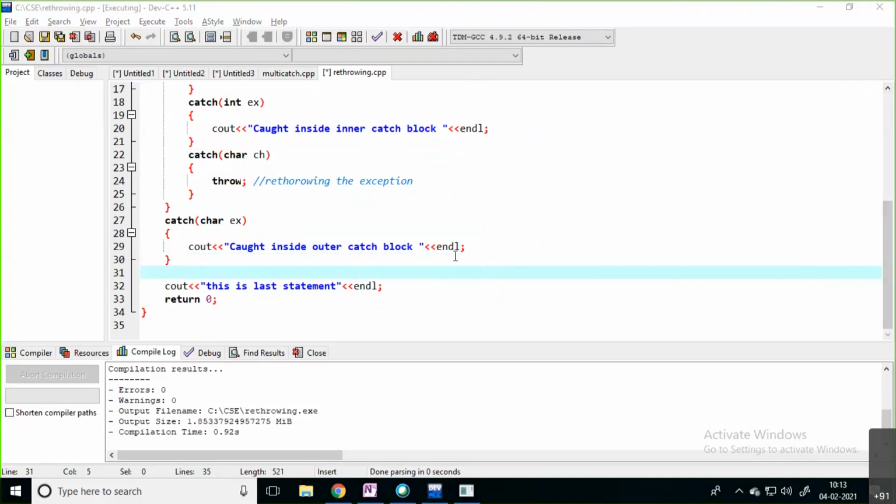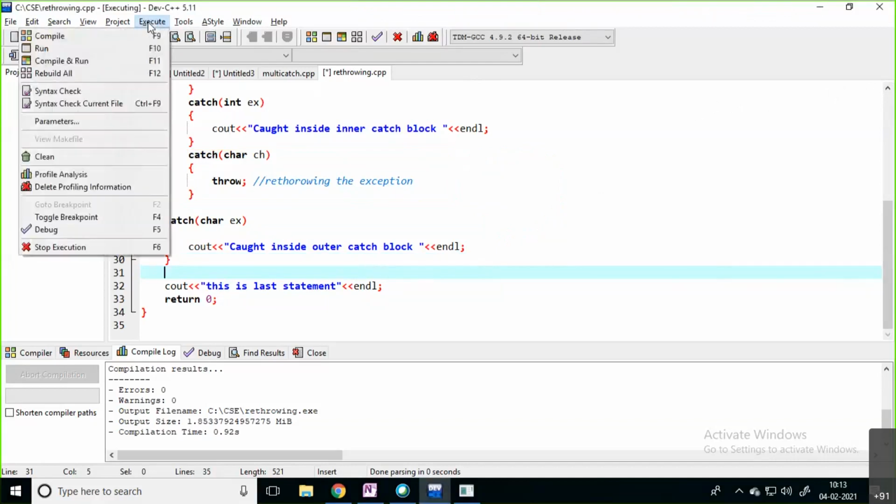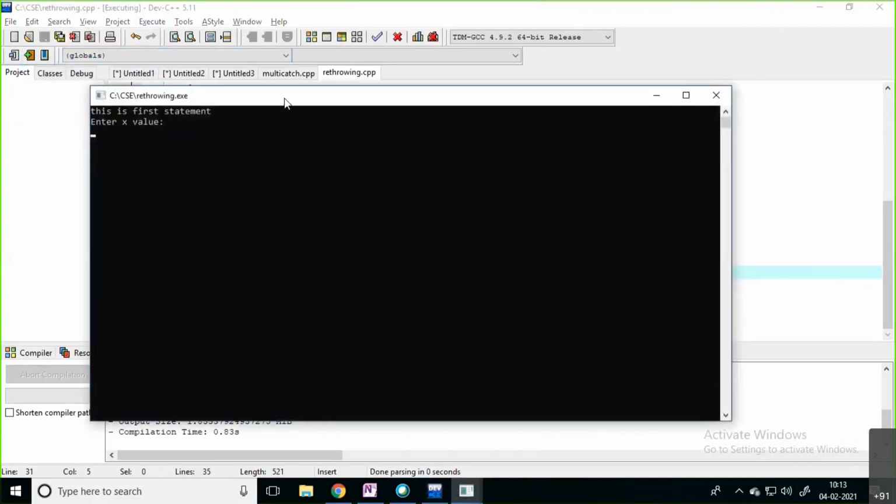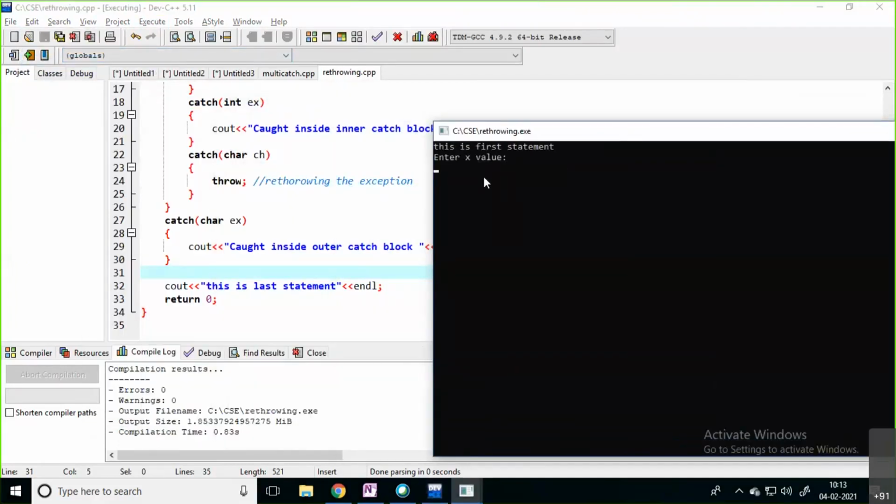See, the same thing, whatever we have seen, you can see in the output screen as well. Suppose if I enter 2 for the x value here, it is going to raise a character type exception. That character type exception, you are not handling in the inner catch block. You are simply rethrowing that exception. That exception is going to be caught by the outer catch block.